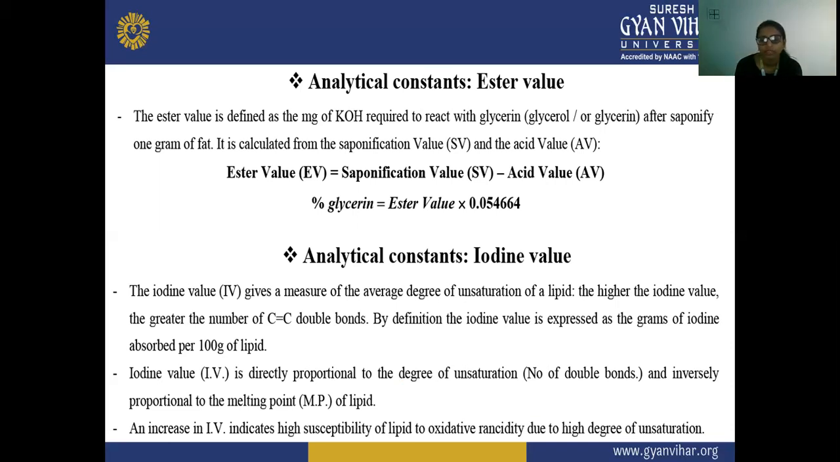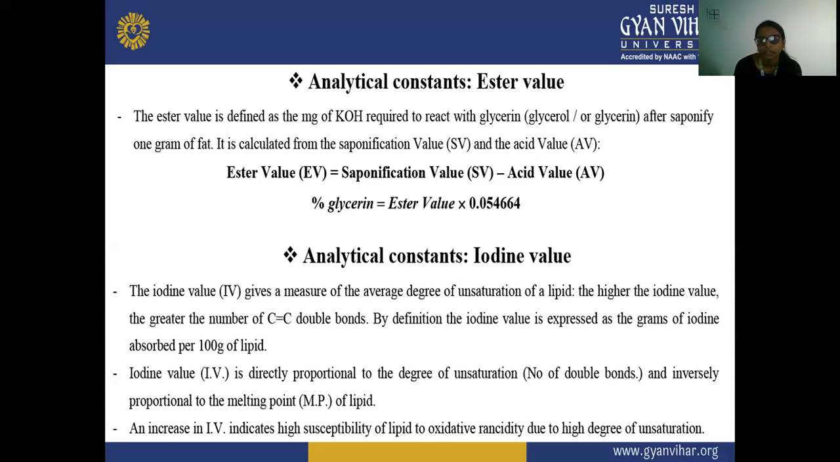Next is your analytical constant, that is your iodine value. This iodine value gives the measure of the average degree of unsaturation of a lipid. The higher the iodine value, the greater the number of C double bonds. By definition, the iodine value is expressed as the grams of iodine absorbed per 100 grams of lipid. So the iodine value gives us a measure of how much unsaturation a lipid has. If the iodine value is higher, it means there is a greater number of unsaturated parts in the fats or oil.